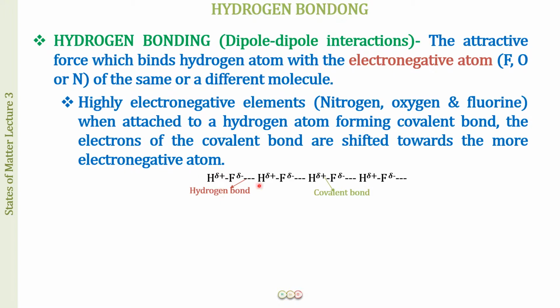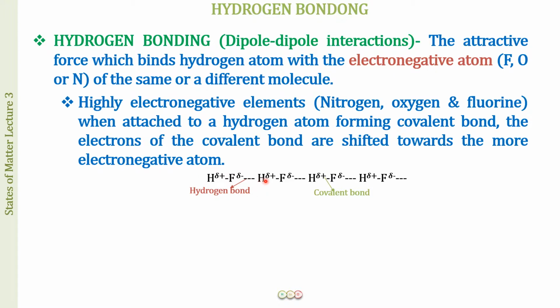So we have this covalent bond between hydrogen and fluorine, but the sharing is not equal between both atoms. Fluorine, being more electronegative, pulls the electron pair towards itself. There is more electron density towards this end, which we denote by the partial negative charge. This is a less electron density area, so it is denoted by the partial positive charge.